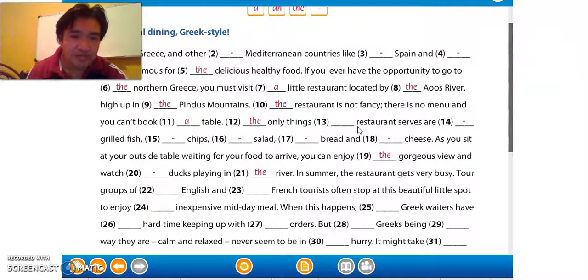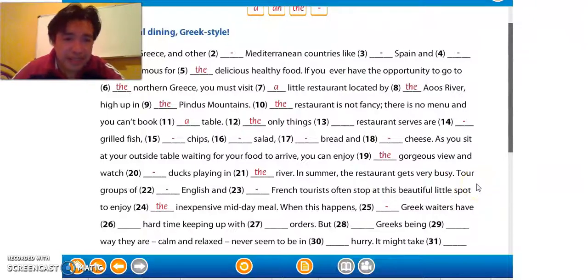Two groups of English, we don't use article, English and French tourists often stop at this beautiful little spot to enjoy the inexpensive midday meal. When this happens, Greek waiters, with a nationality, we are not going to use the article.